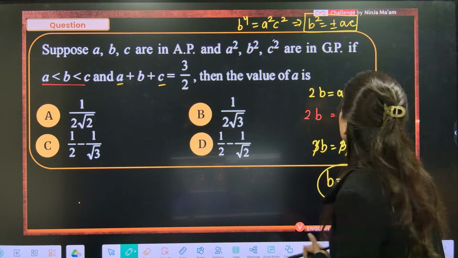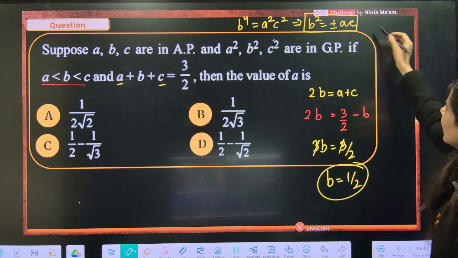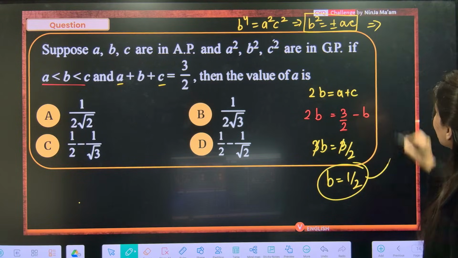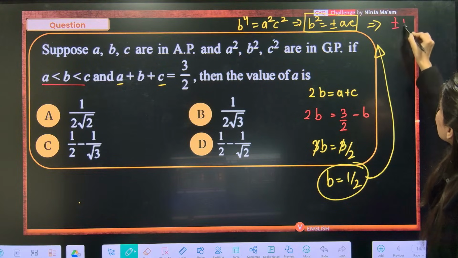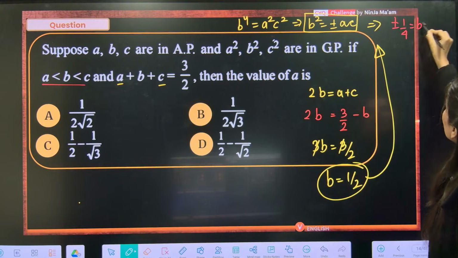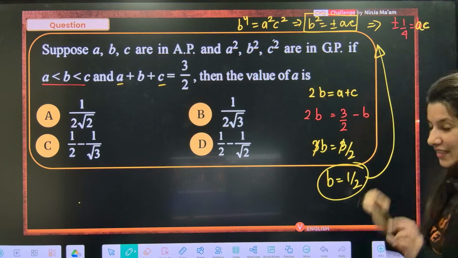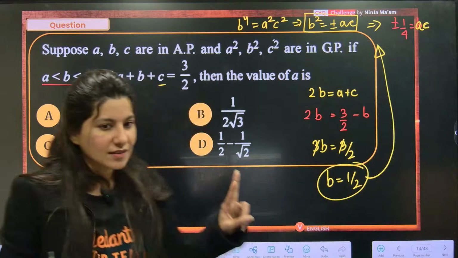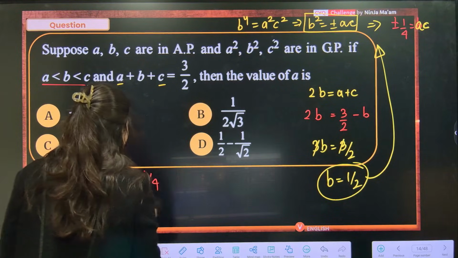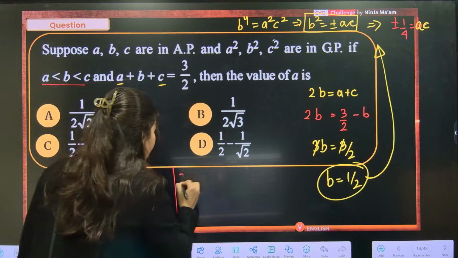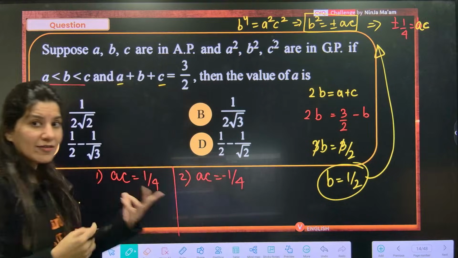Alright. Now, the moment I put the value of B, I am going to get this. This will give me B square, 1 by 4. Plus minus 1 by 4 is nothing but the value of AC. So, two values of AC I am getting. AC can be 1 by 4, case number 1. And case number 2, AC can be minus 1 by 4. I need to check for both options.